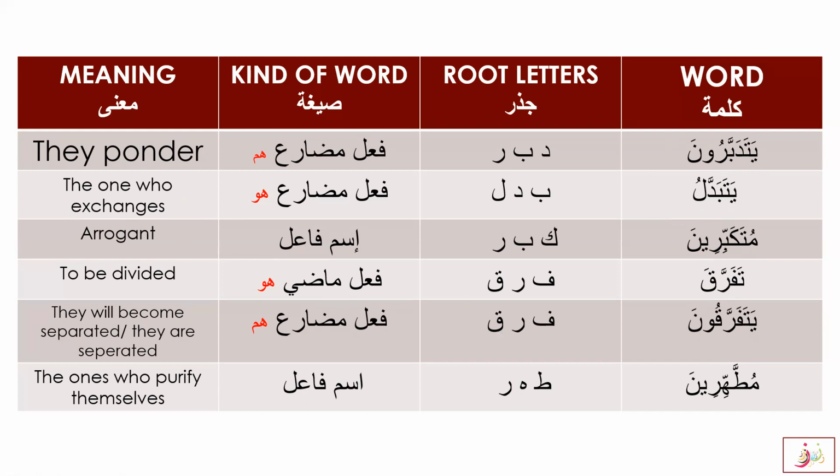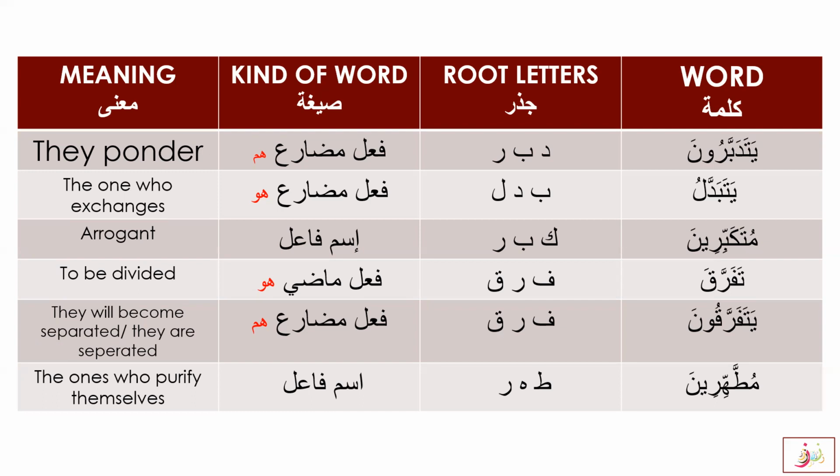Mutakabbirina: you can drop the ya and noon and then you see mutakabbir. It is ism fa'il because the kasra gives away the ism fa'il. Mutakabbir means arrogant. It is from takabbara, yatakabbaru. So it is mutakabbirun, and this is mutakabbirina, the nasb or jarr form. Ism fa'il, arrogant.